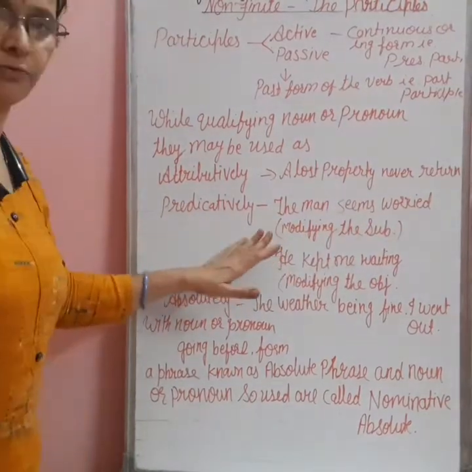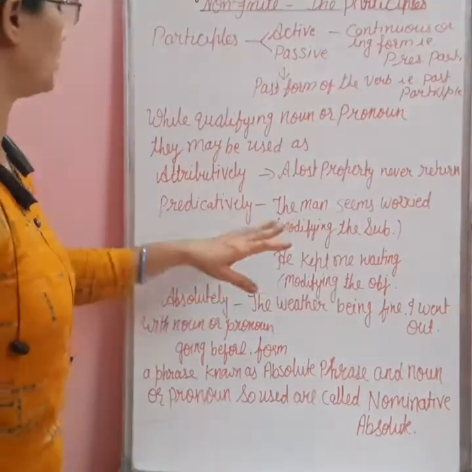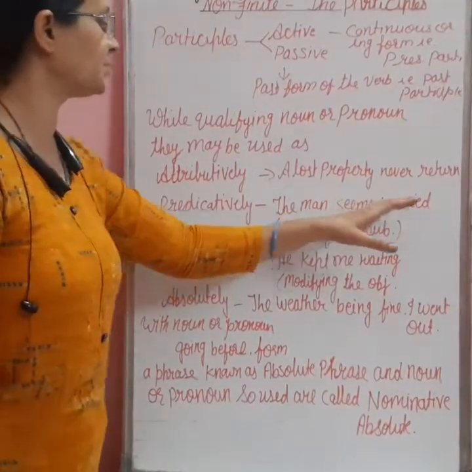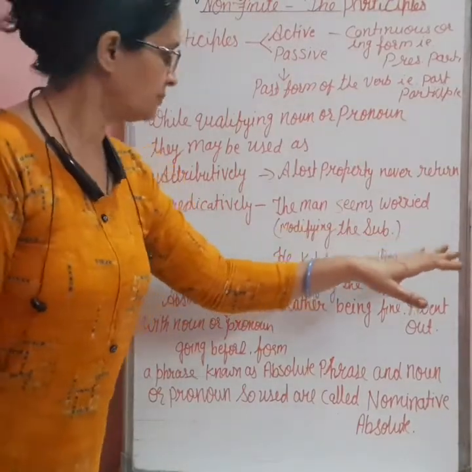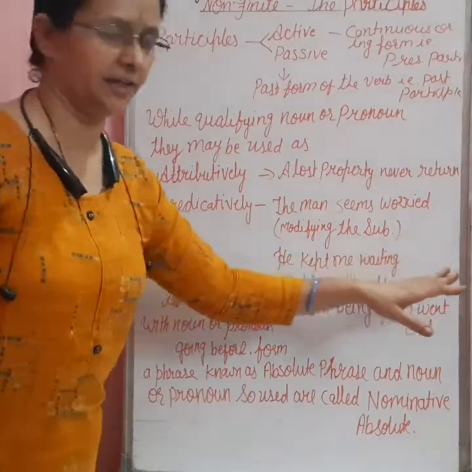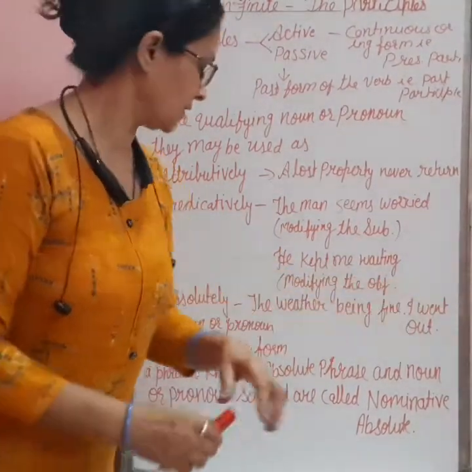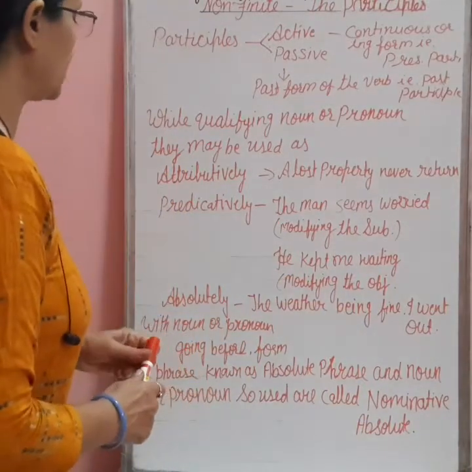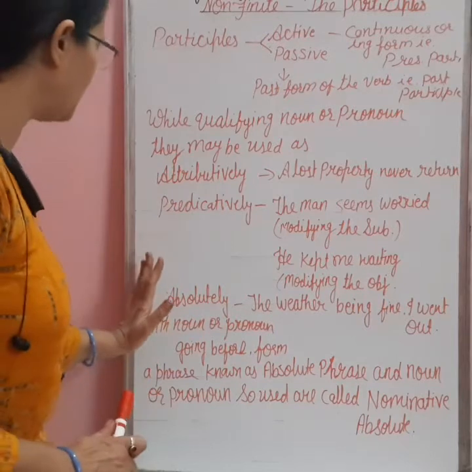Here, I have taken one more example: he kept me waiting. There are two examples here. In the man seems worried, the sentence shows that it is modifying the subject. Now, in the second example, he kept me waiting, the sentence shows that it is modifying the object. So, my dear students, we can say that it is used attributively, predicatively, and third, absolutely.